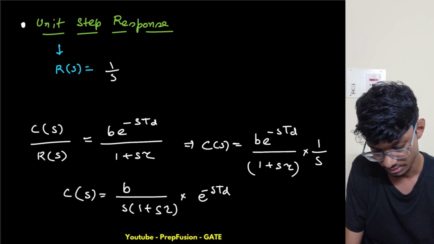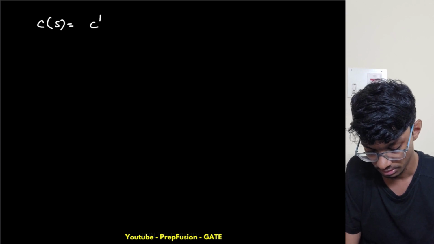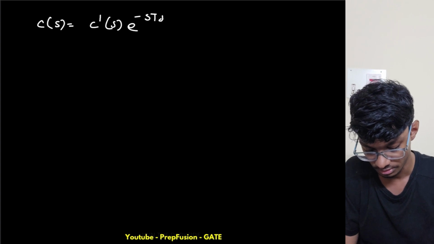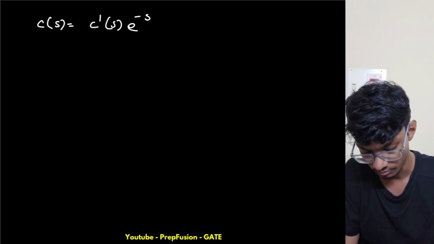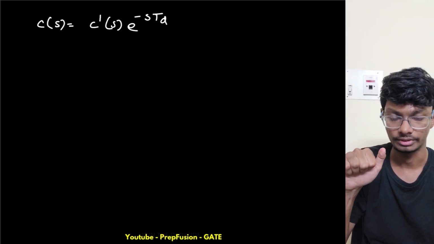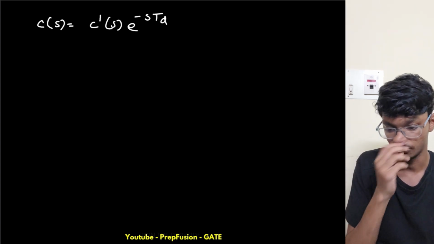I will write in the next page. C of s equals c dash of s into e raised to power minus std. Now if I take the Laplace inverse of this, we know that if an exponential is multiplied in the Laplace domain, we can simply do a time shift.